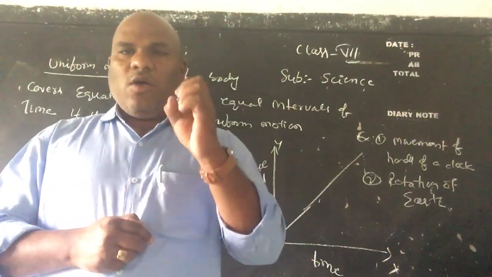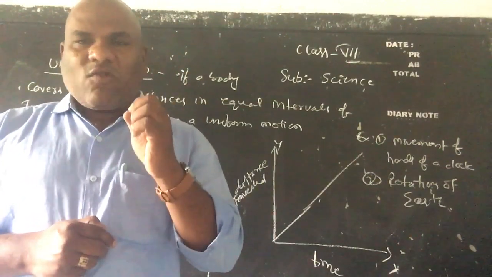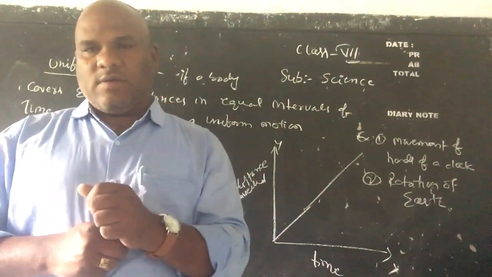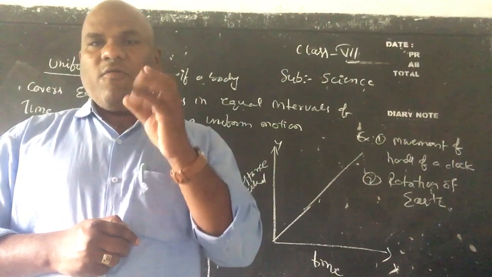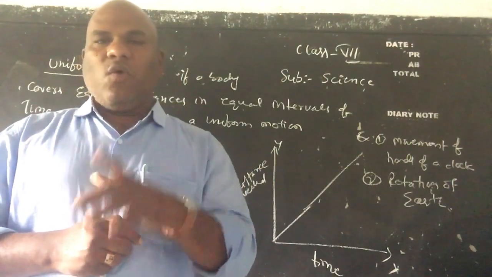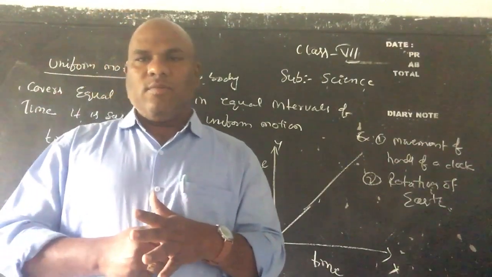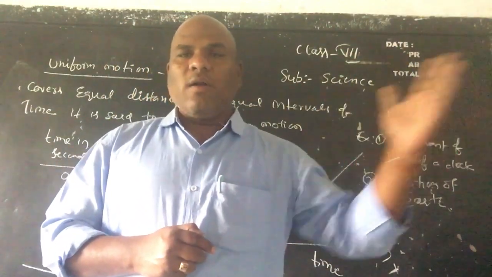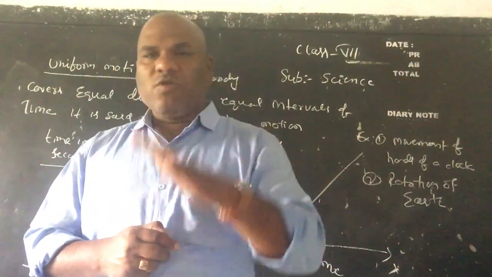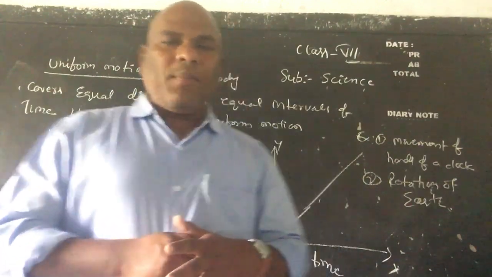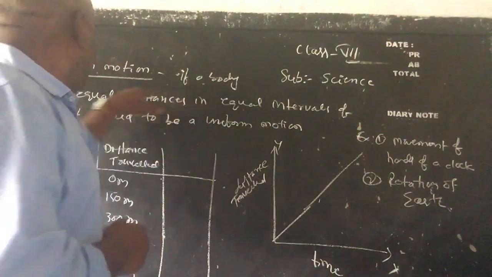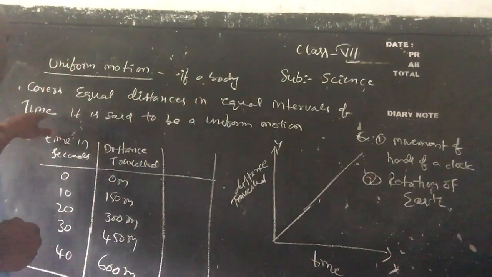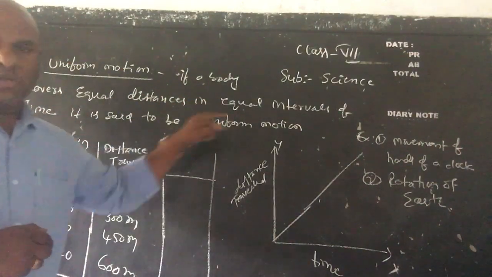Suppose you cover equal distances in equal intervals of time, that means for every 6 minutes you cover 1 kilometer, next 6 minutes another 1 kilometer, and so on. Then you are said to be in uniform motion, children. I repeat the definition: if your body covers equal distances in equal intervals of time, then it is said to be a uniform motion.